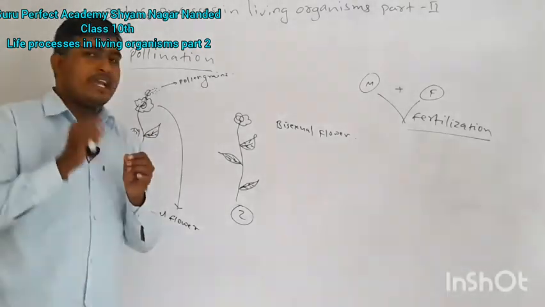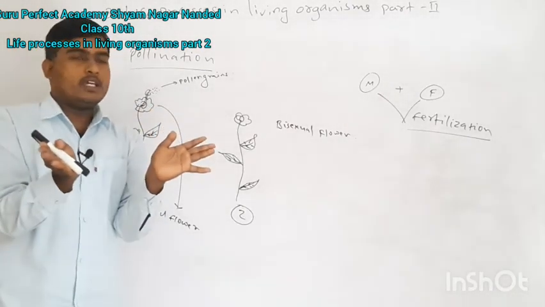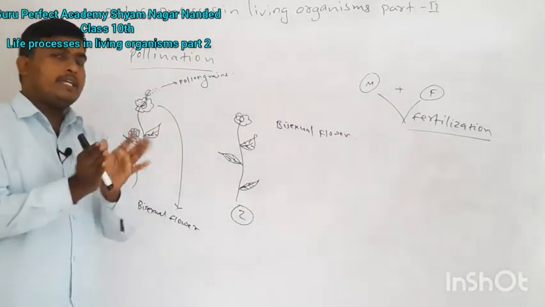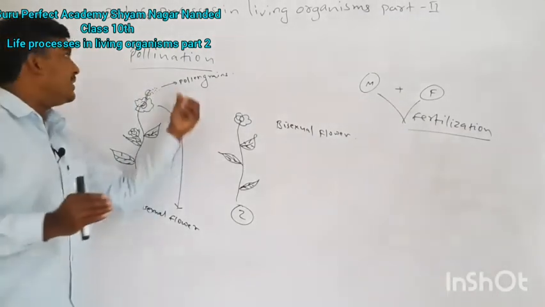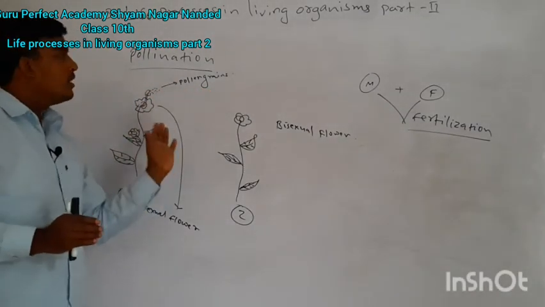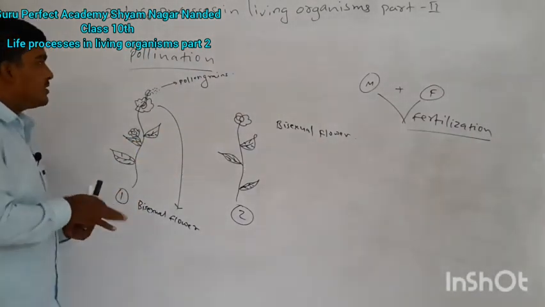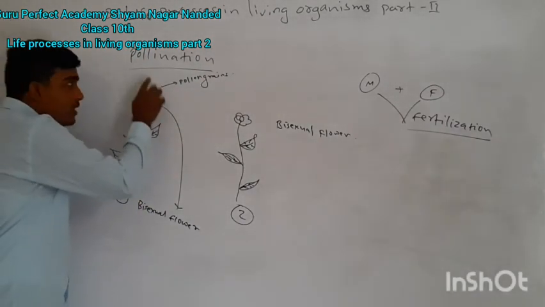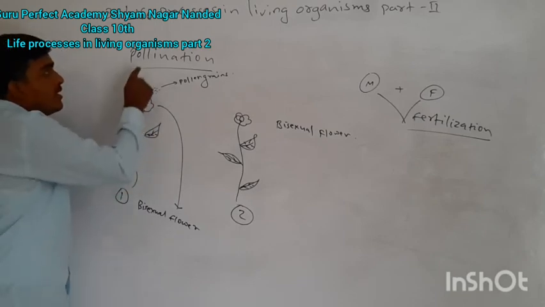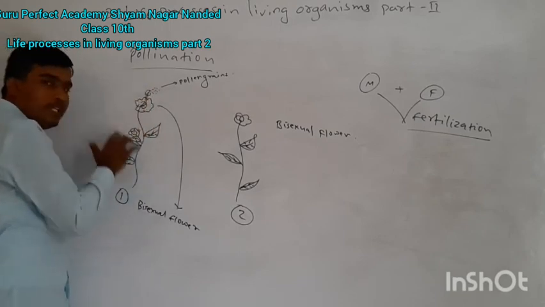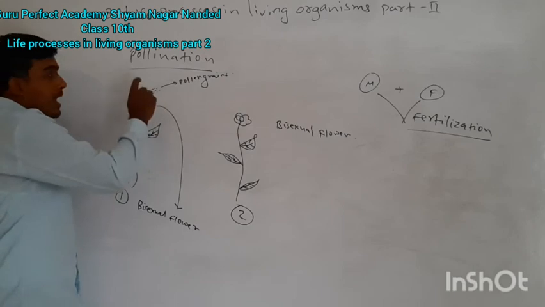When mature, the anther bursts and matured pollen grains come out for the purpose of pollination. Pollination, how can we define? Transfer of pollen grains from anther.